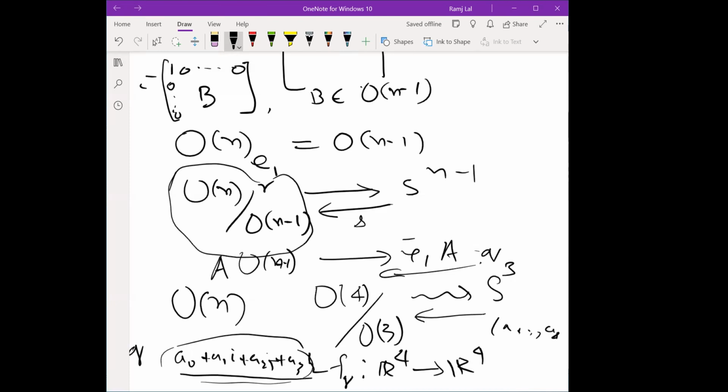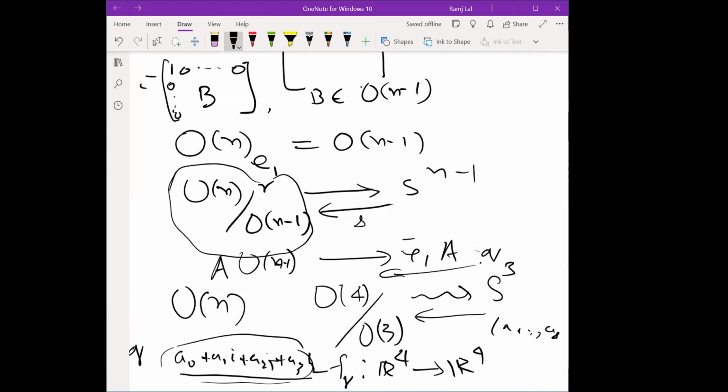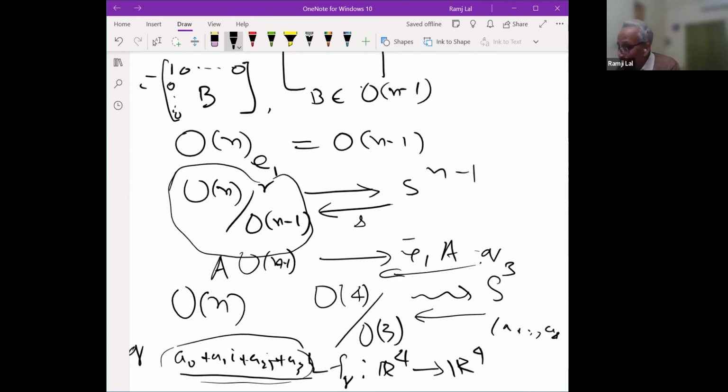So actually, whatever I have defined here is a map from S3 to O4. But take that coset to ON minus 1, right? See, if we have a section like this, then S of any A here lands in ON minus 1. Section means we take an element A, and A corresponds to a coset here. A coset here means a representative.